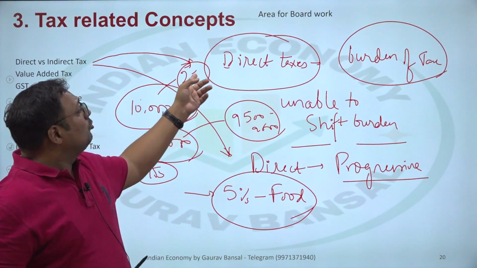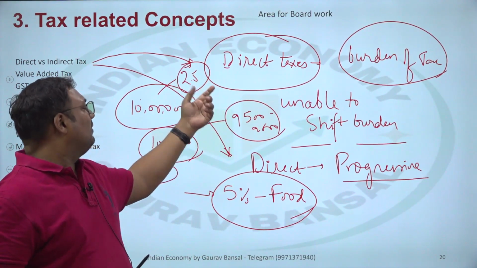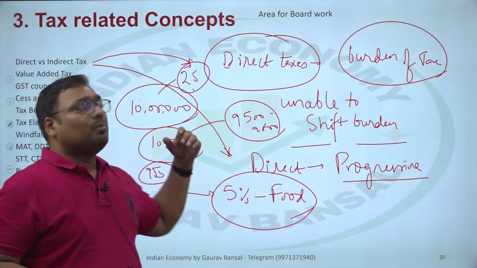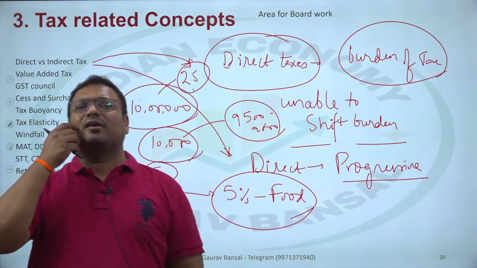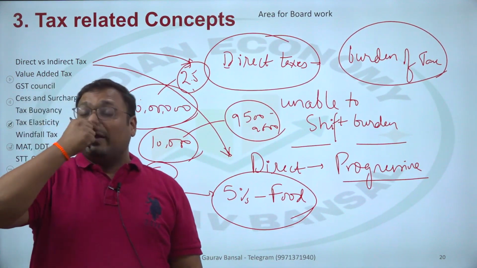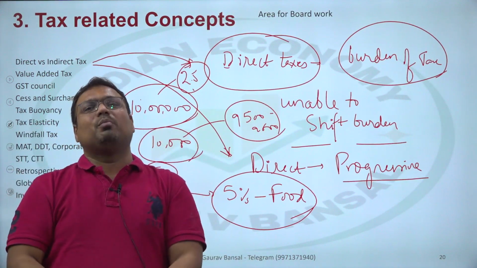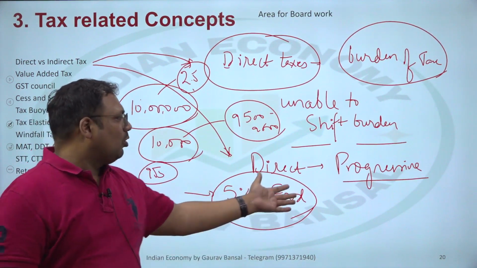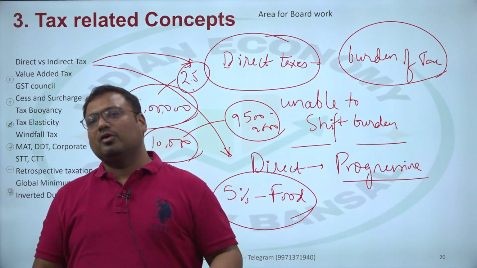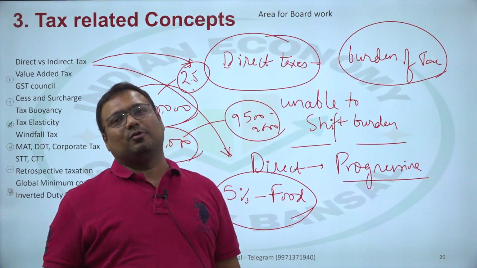On this person also, indirect tax will be 10%. So this person will pay 25,000 rupees on 2.5 lakh rupees. But on a 10 lakh income, that is a very small tax, a 2.5% tax on the person's income. So in short, a rich person pays a relatively much lesser proportion of income as indirect tax. That is why we call them regressive, not neutral. Neutral or regressive, they can be regressive. That's what we are trying to argue.